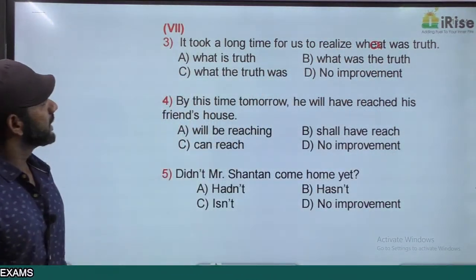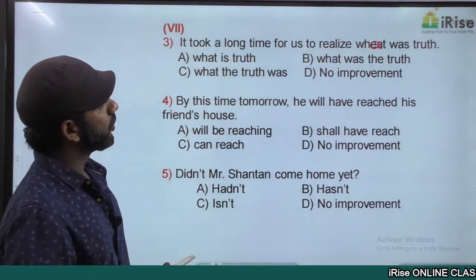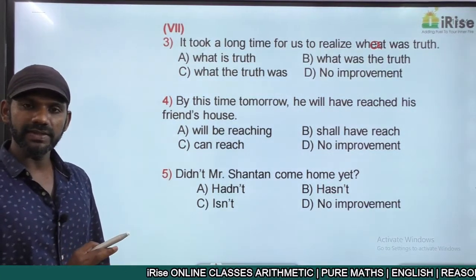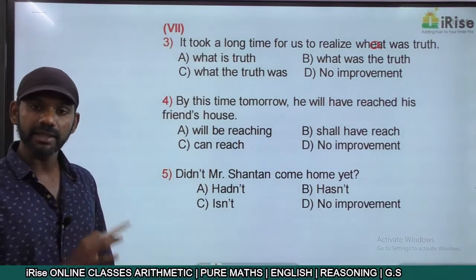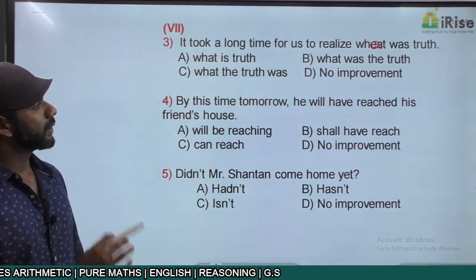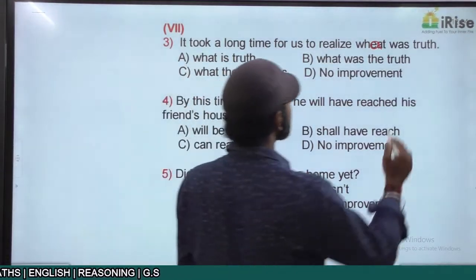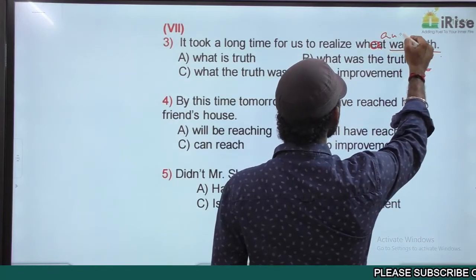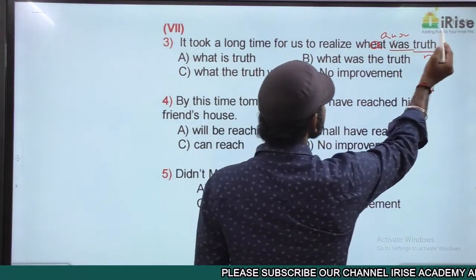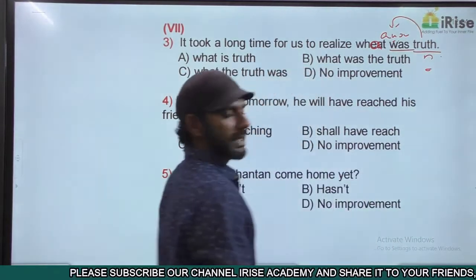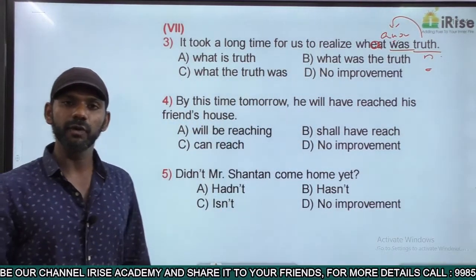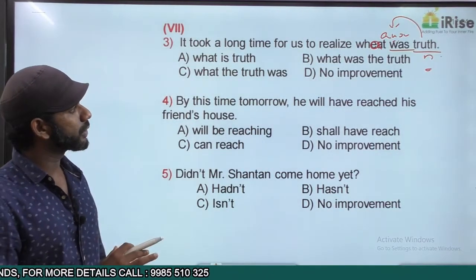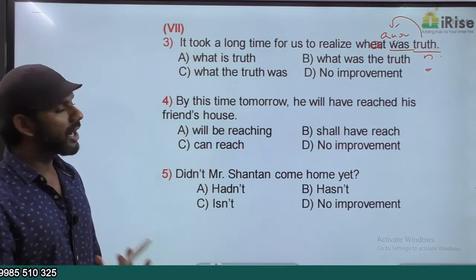What was truth? It took a long time for us to realize what was truth, full stop. This is not an interrogative sentence because it is not ending with a question mark, it is ending with a full stop. Right. Now, what was truth? Truth is a noun here. Was is the auxiliary verb. The auxiliary verb is coming before the noun. The auxiliary verb can come before the noun only if it is an interrogative sentence. This is not an interrogative sentence, so the auxiliary verb must come after the noun.